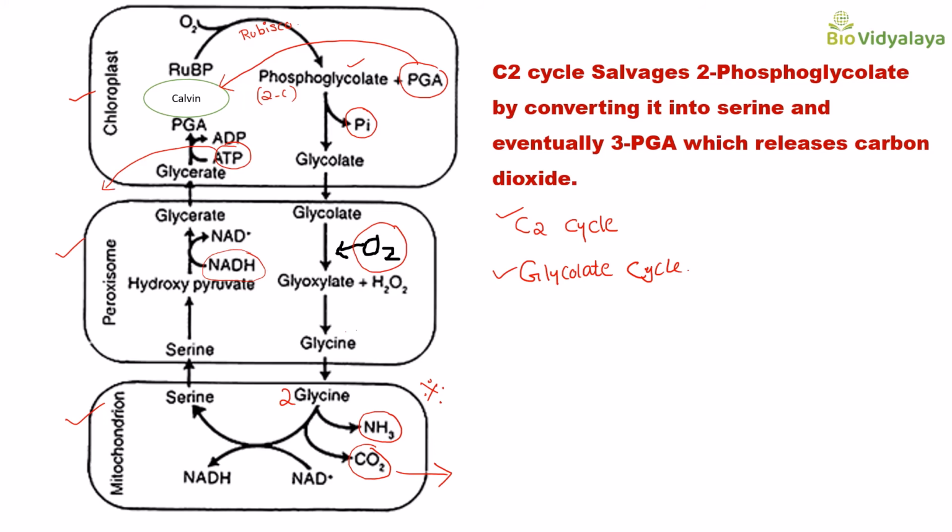So here you have to remember, in the chloroplast oxygen is needed, and in the peroxisome oxygen is also needed, and the mitochondrial step is very important. Here 2 glycine are converted to serine. Here ammonia is released, carbon dioxide is also released. Here NADH is produced. So this is the organelle where carbon dioxide is released. Mitochondria is the organelle where carbon dioxide is released. That means loss of carbon, loss of fixed carbon. Okay.